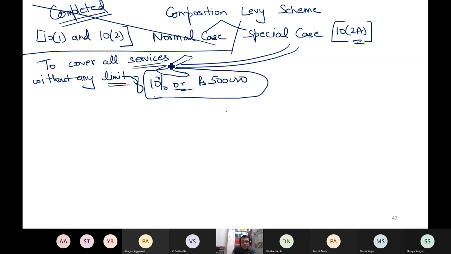Now intention was to cover services, but now even goods are covered. Intention was to cover all services, but even if the conditions are satisfied, even if you are engaged in supply of goods, you can still be covered under special case. So the purpose was to bring service, but by default, goods are also covered here. So let me show you the act now, that what 10(2)(a) says, then I will simplify it.